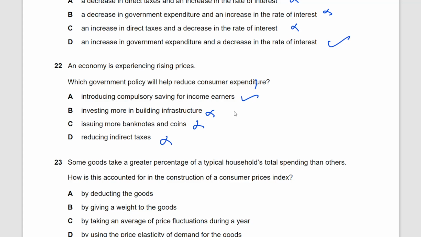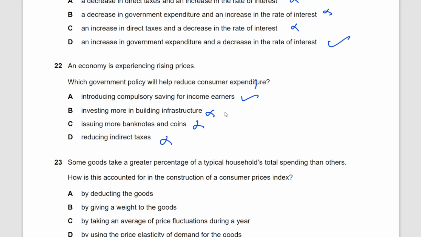Although I haven't heard about this, this is going to reduce the consumer expenditure if it's made compulsory on them to save their income, right? Well, this does happen in insurance contributions and national insurance contributions.